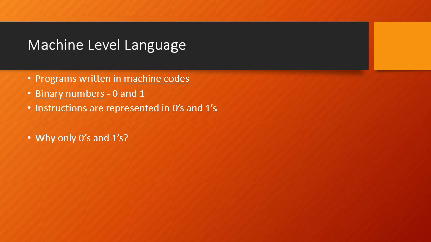Because why? It is an electronic device. Let me try to give some information on why only zeros and 1. As I said, the computer is made up of an electronic device, which means it will have certain electronic items that require electricity, power or a voltage in order to work.